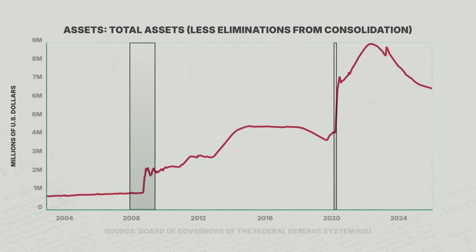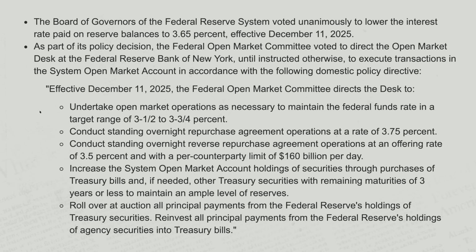Now, here's a question that I'm not sure the answer to yet, but I'm sure we will find out soon. I don't know if the balance sheet itself will actually move up. Now, one reason why this is important is because in the implementation notes, it says that the Fed will be purchasing Treasury bills and, if needed, other Treasury securities with remaining maturities of 3 years or less, which means this is actually different than the last time, because the last time they did it just for reserve management, it was strictly T-bills.